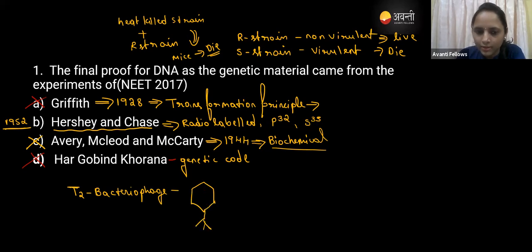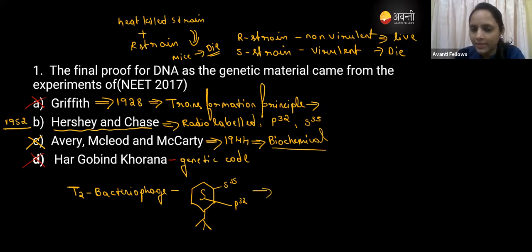I'm not good at diagrams like you. So this is the protein coat, right? They have labeled this protein coat with S35, that is sulfur, and they have labeled this DNA with P32. In the DNA we can see the phosphate group, no? So they have labeled this DNA with P32.